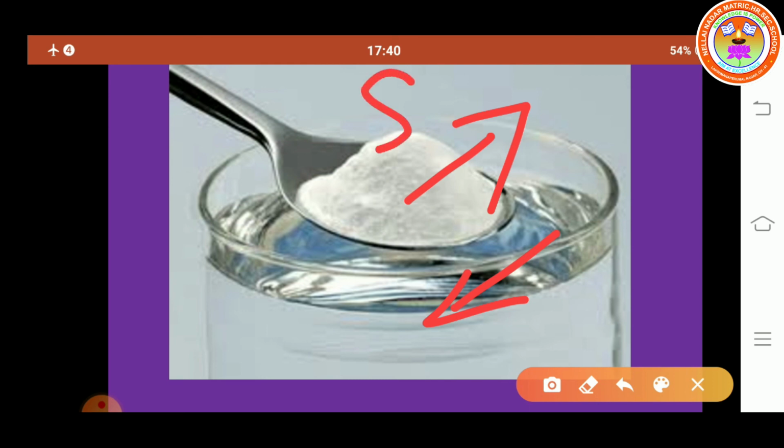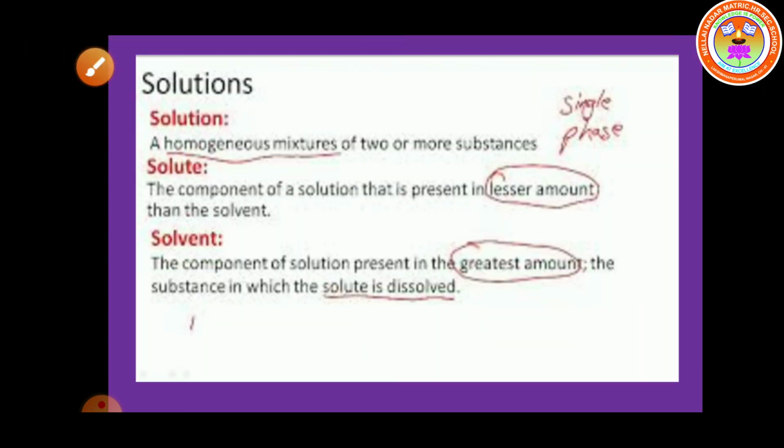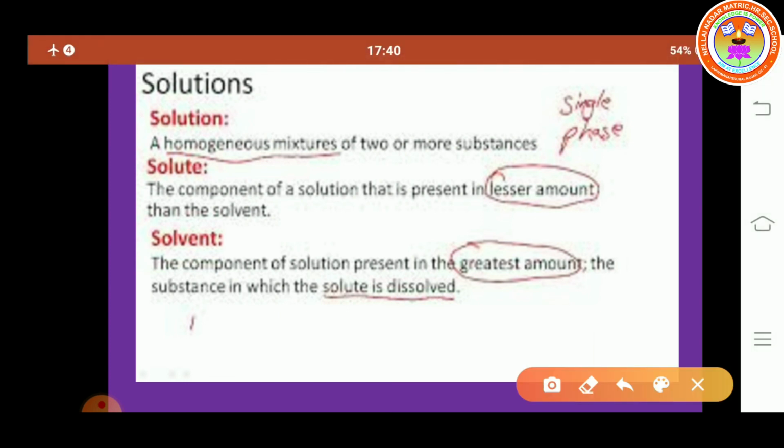So, salt is called solute and water is called solvent. So, what is solute? In a solution, the component present in lesser amount is called solute. And what is meant by solvent? In a solution, the component present in greatest amount by weight is called solvent.